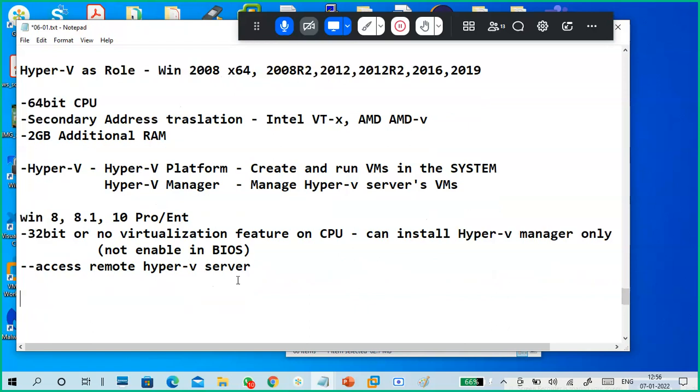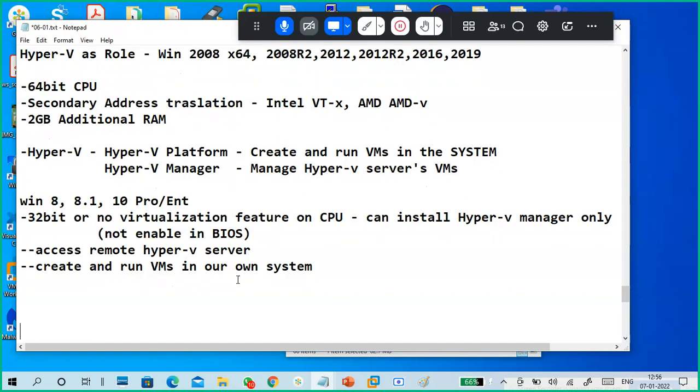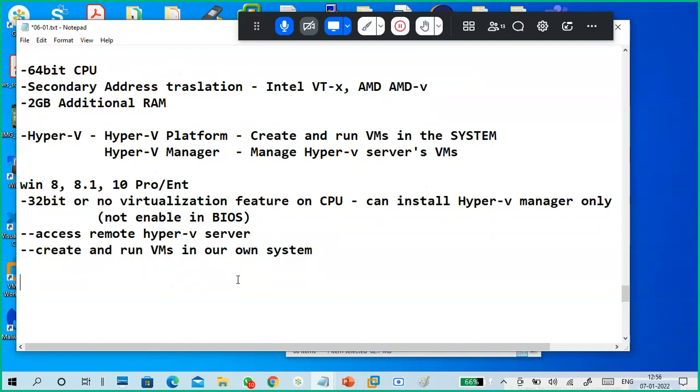You cannot create and run virtual machines in your own system, meaning the virtual machine located in my PC.